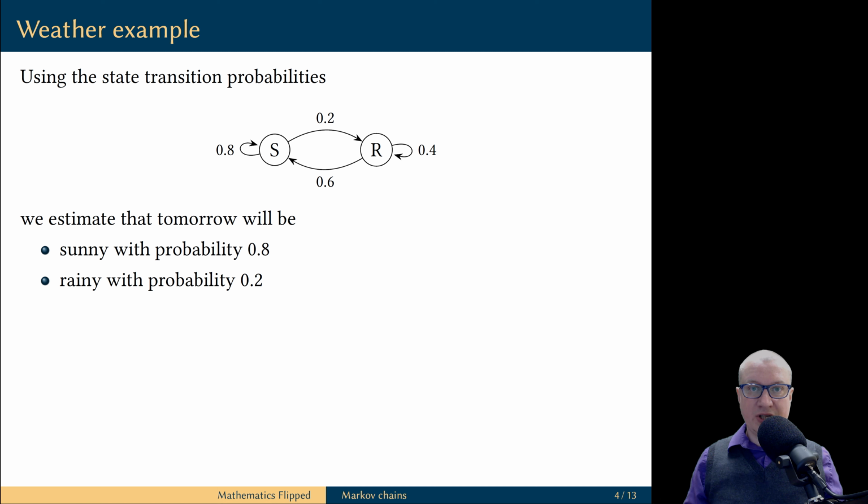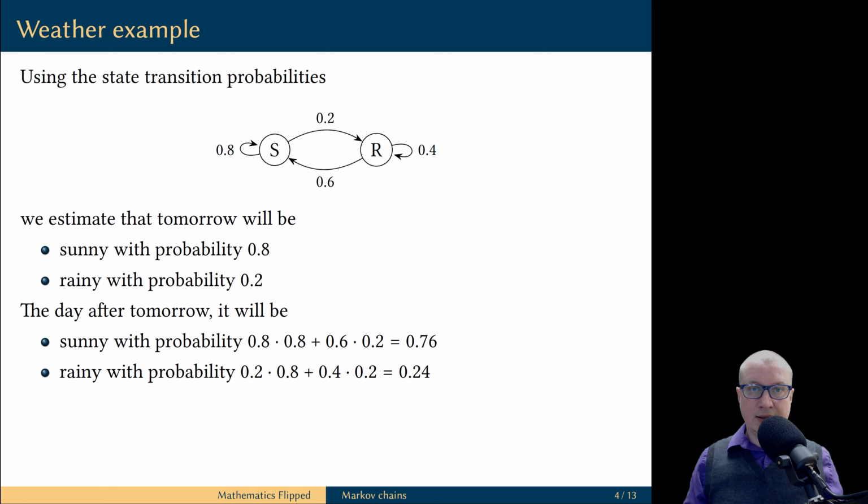Well, let's do some explicit computation to take a look at the next couple of days. Today is a sunny day, therefore tomorrow we're going to have a sunny day with probability 0.8 and a rainy day with probability 0.2. Next, let's estimate the probabilities for the day after tomorrow. If it is sunny tomorrow, then it is going to be sunny the day after tomorrow with probability 0.8.